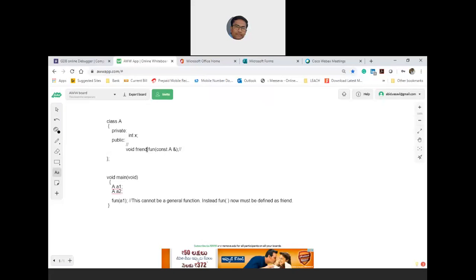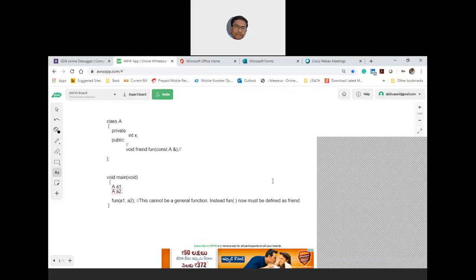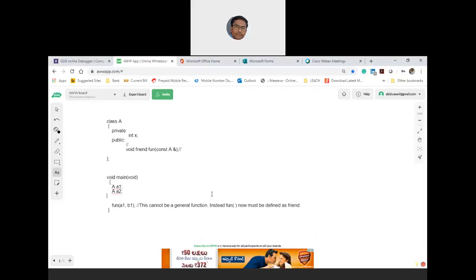See, in this example, you are talking about an object of class A. Assume that I'm using A1 and then A2. How many objects? Two objects. Now assume that I'm talking about A1 and then B1, where B1 is an object of the class B. Now here you are using the concept of a friend class.